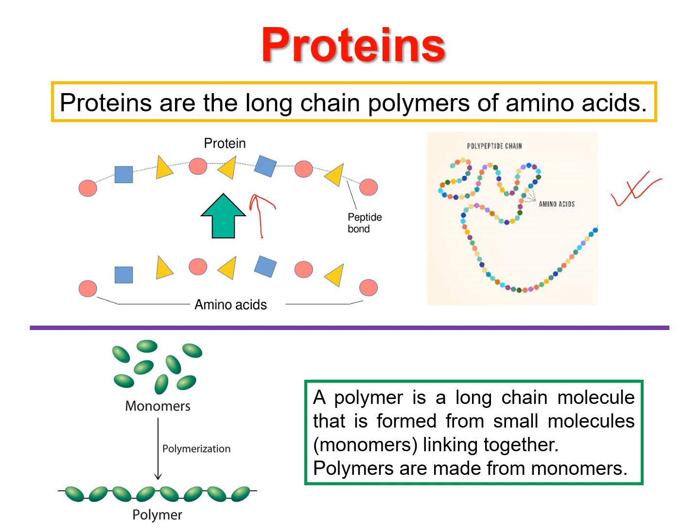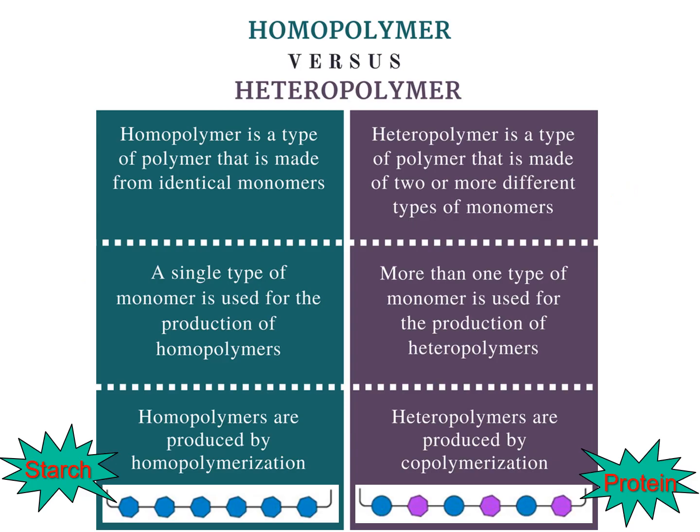As we already said that protein is a polymer, now we have to know what is polymer. A polymer is a long chain molecule that is formed from small molecules which are known as monomers linking together. Polymers are made from monomers. Polymers are two types, homopolymer and heteropolymer. Homopolymer is a type of polymer that is made from identical monomers, and heteropolymer is a type of polymer that is made of two or more different types of monomer.